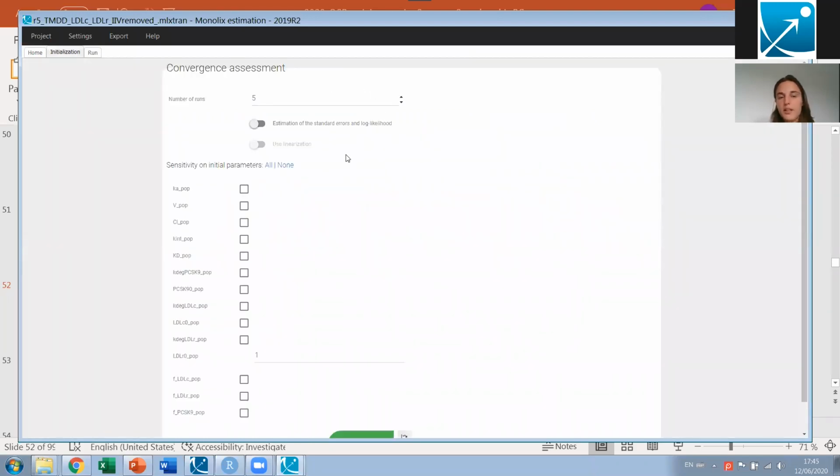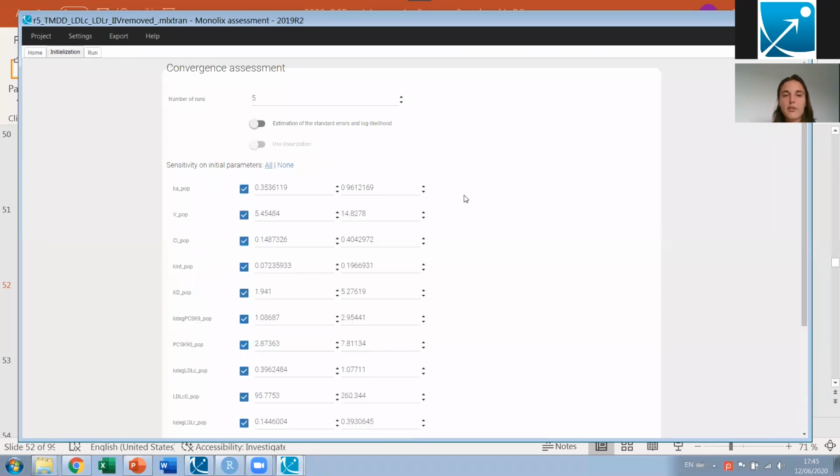So what we do is that we run the estimation several times, starting from different initial parameter values for each run. And these initial parameter values are picked within this interval. By default, it's twice larger, twice smaller than your reference value, but you can also set the interval by yourself.